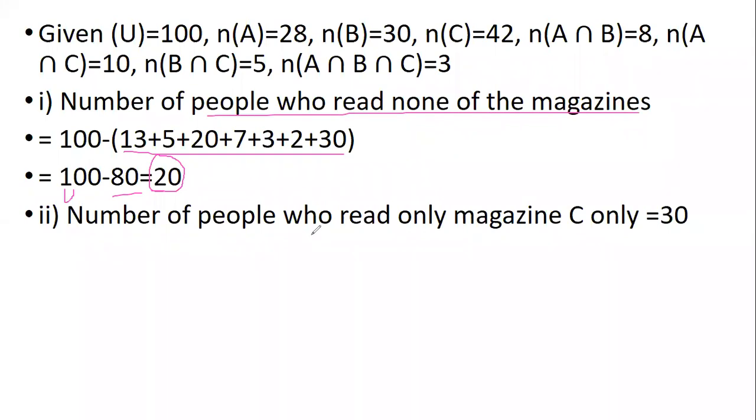Such type of questions will purely be based on Venn diagrams only, because if you go by formulas, it is difficult to find out. If you use Venn diagrams, it is easy for you to do some addition, subtraction, and you can easily get the answer. Okay, now coming to the second question, number of people who read only magazine C. This can be solved using Venn diagram only, which is what we did.